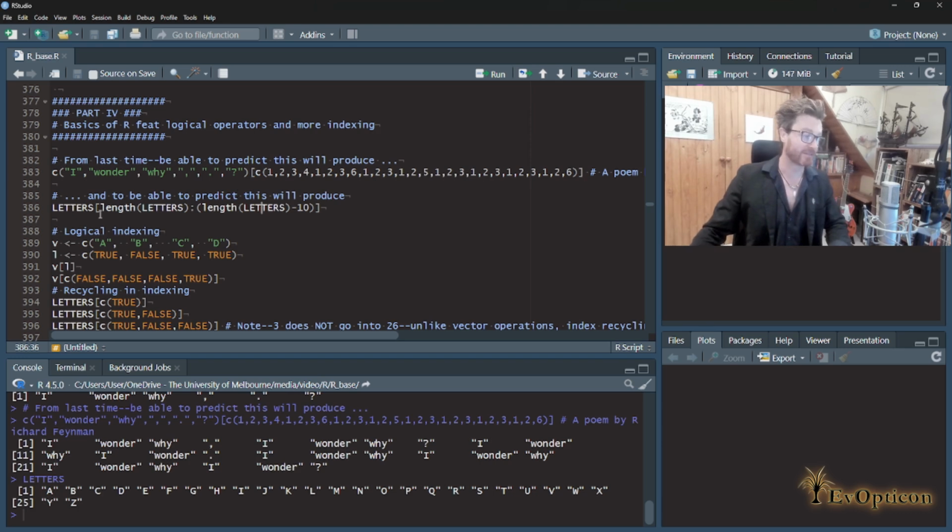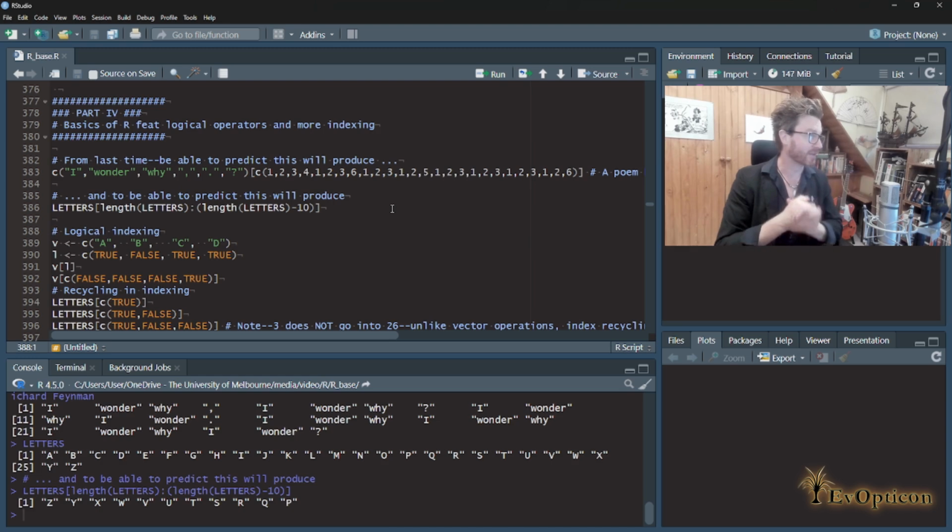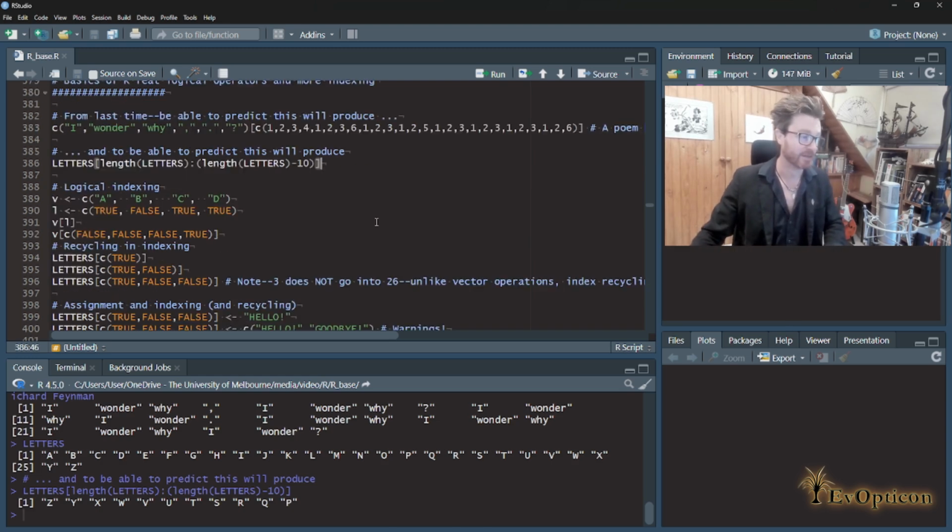And this, therefore, because of the increment operator, is going to go 26, 25, 24, but down to 16. So because they're indices, we're going to start at the index 26, that's going to be the last letter of the alphabet Z, and then it will go backwards Y, X, W, V, etc. In effect, this is how we get the last 10 letters of the alphabet in reverse order.